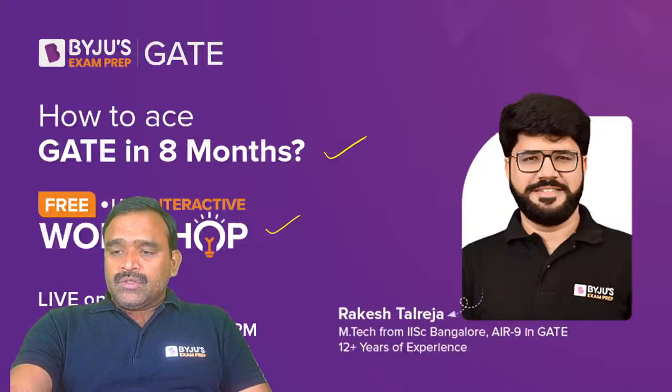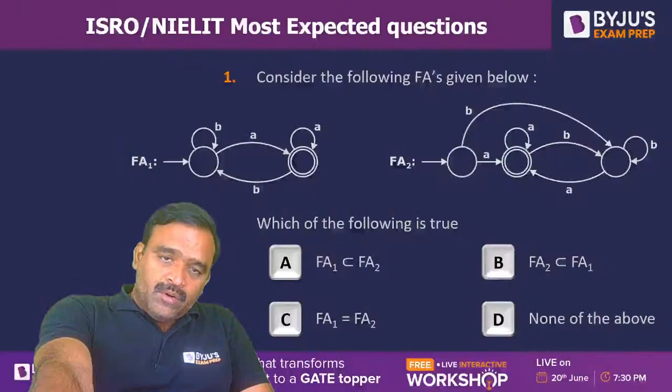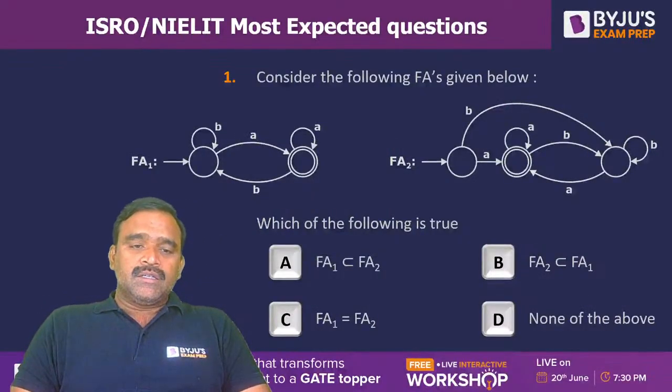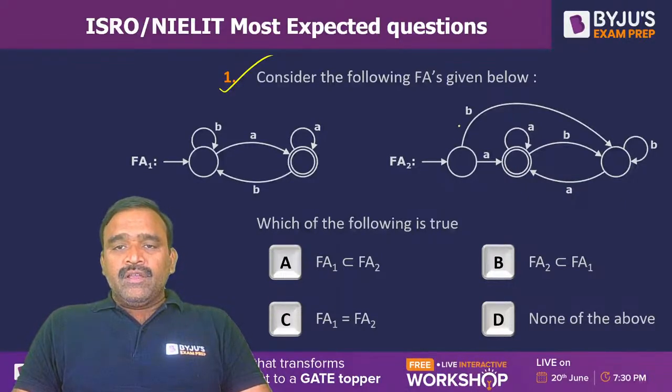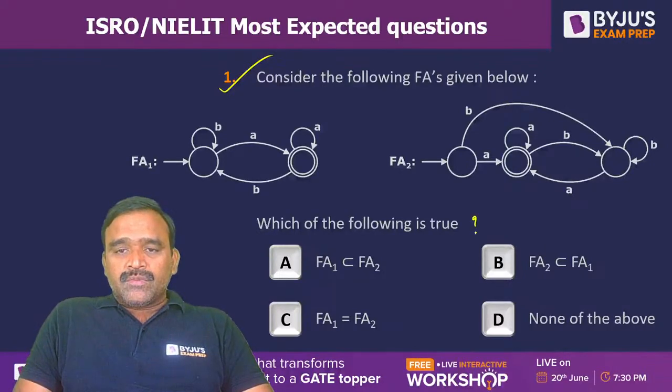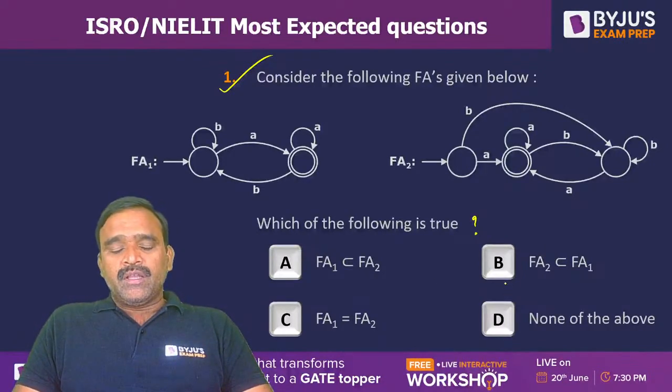Okay. So meanwhile, if you have any doubt, please ask me. And let us straight away move on to the first question. Consider the following finite automata given below. Which of the following is true? So we need to find out a true statement here.